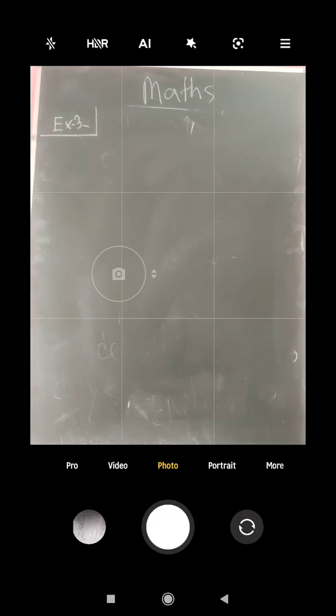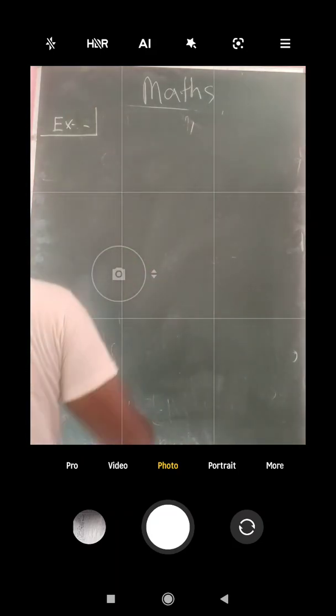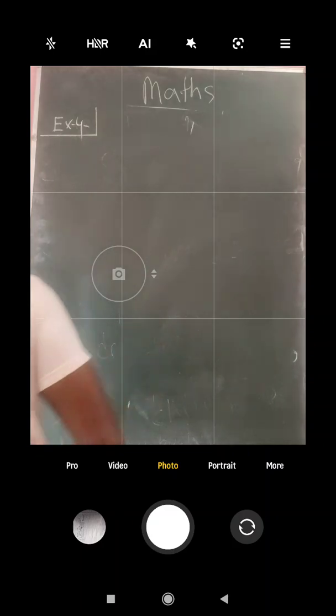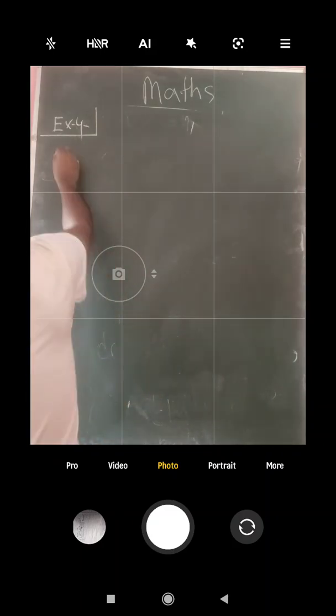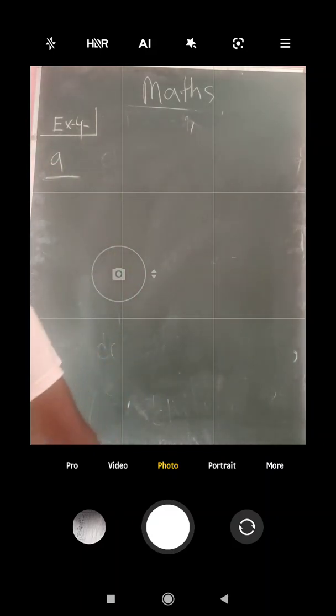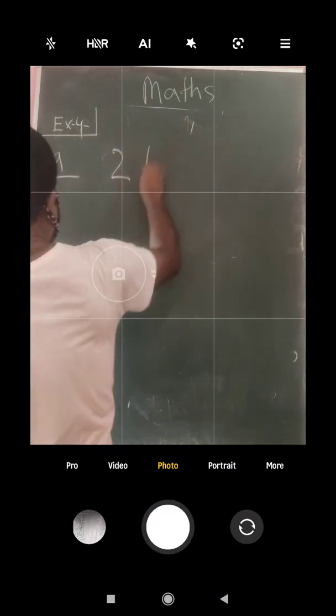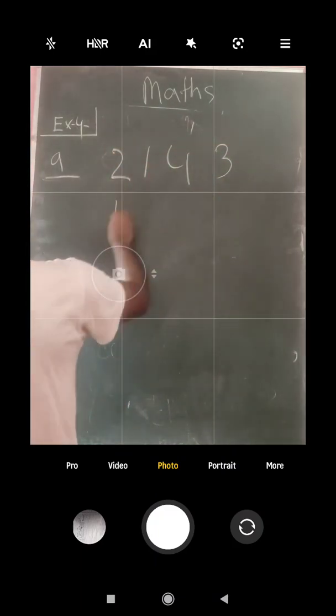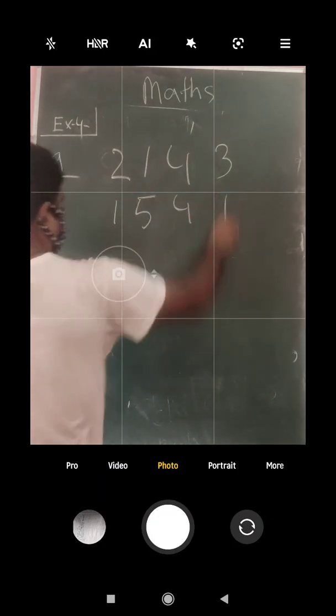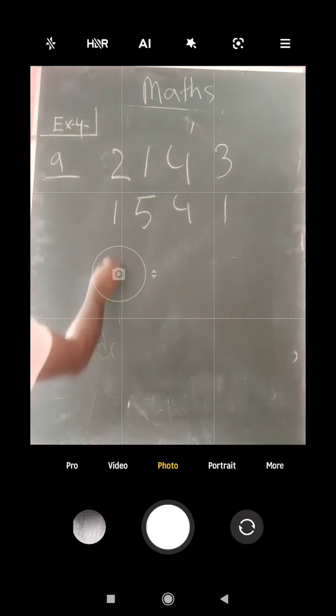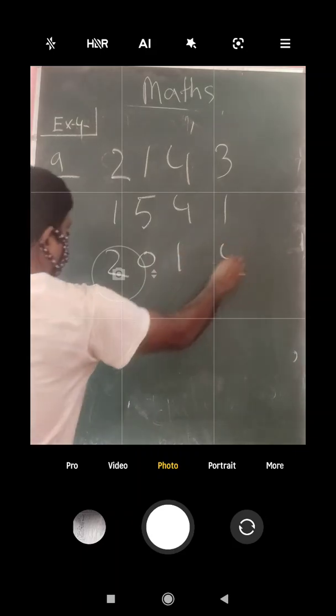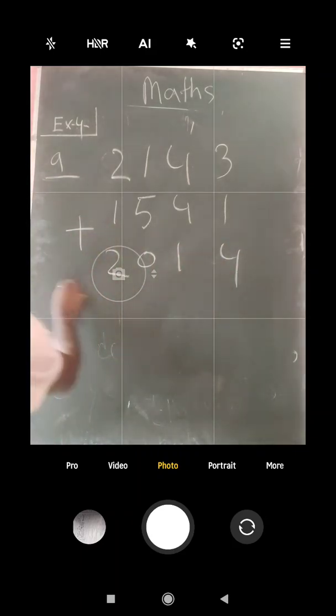Okay. So now we will do exercise 4 here. Exercise 4. So I will do number A: 2143, 1541, 2014. This you need to add.